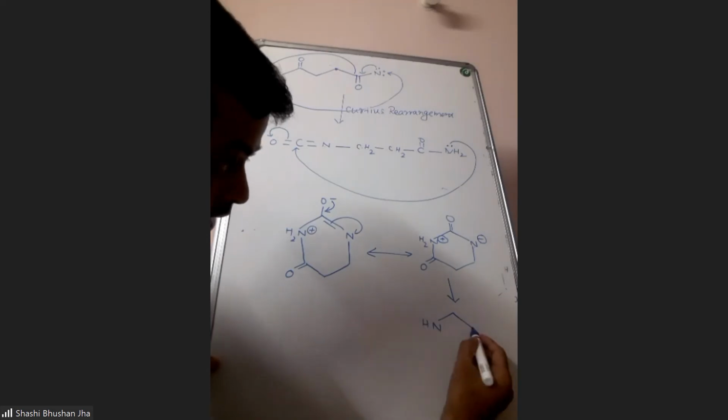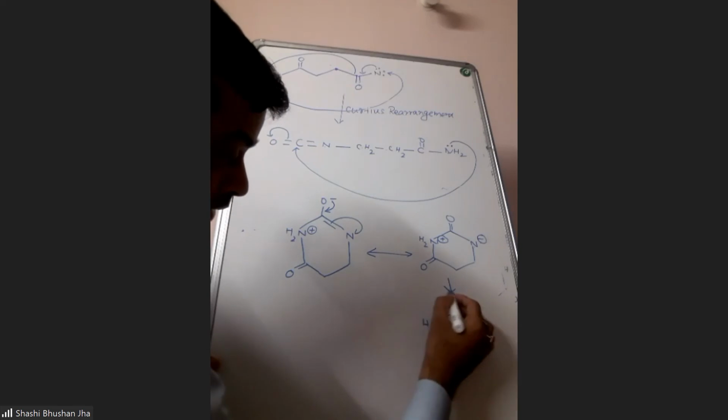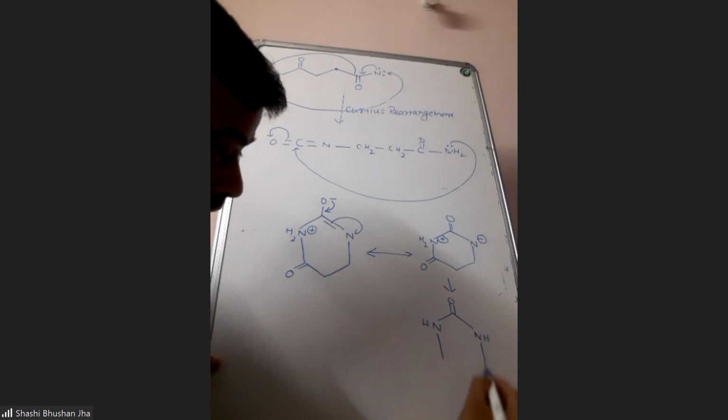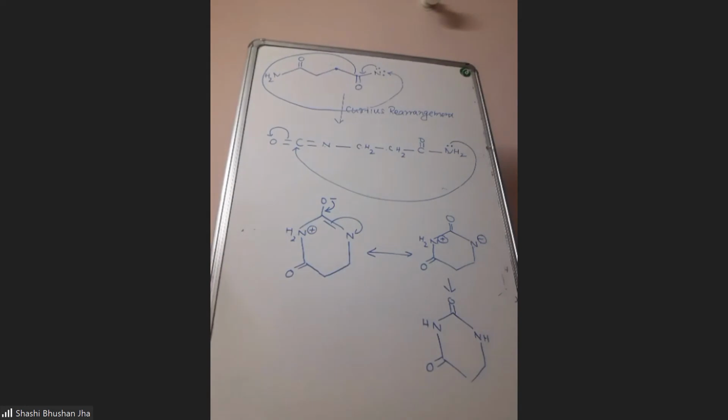So it will become NH. This will also be NH. Here we will have double bond O. This product will come.